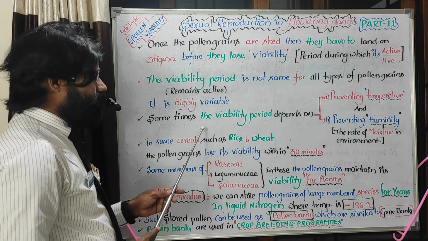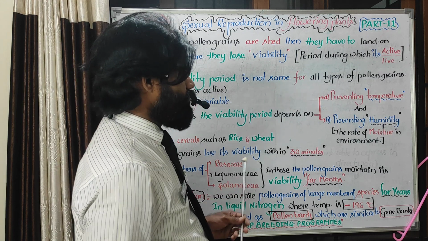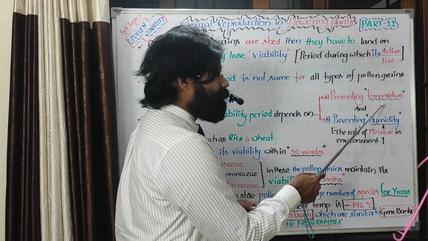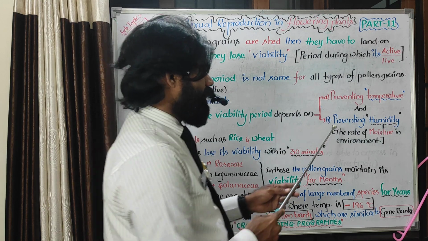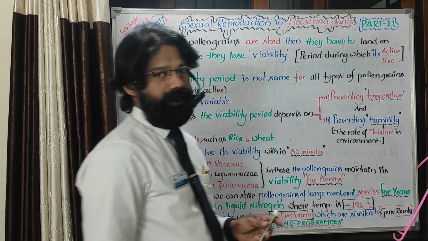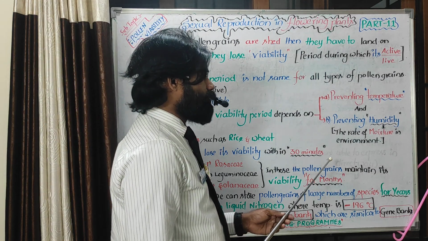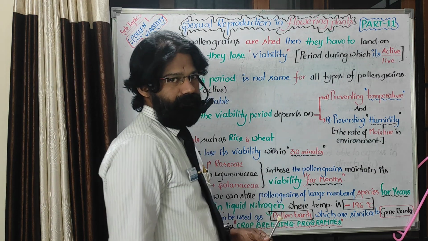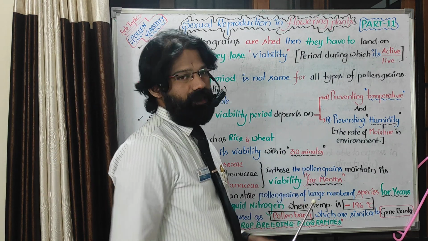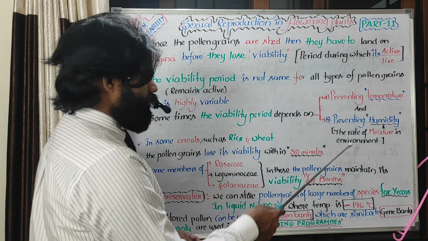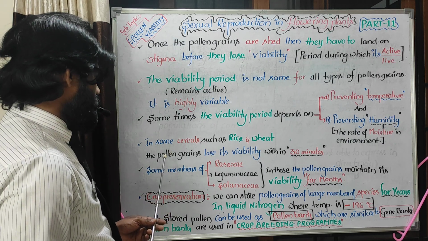Sometimes the viability period depends on 2 things: prevailing temperature and prevailing humidity. What do we mean by humidity? The amount of moisture, that means water vapor, in the environment is humidity. These 2 also influence viability.